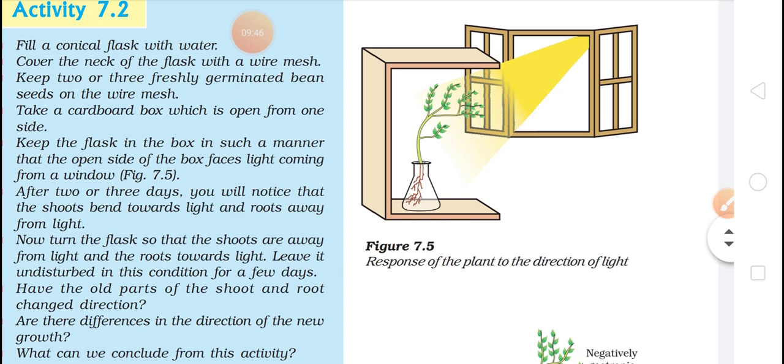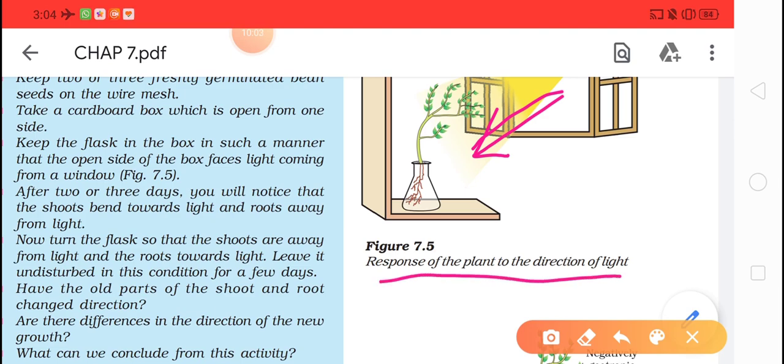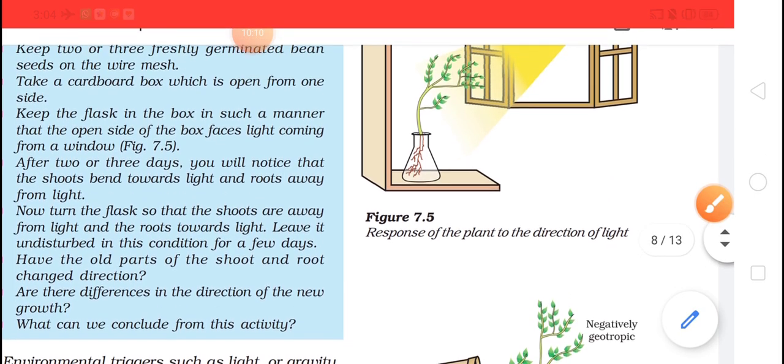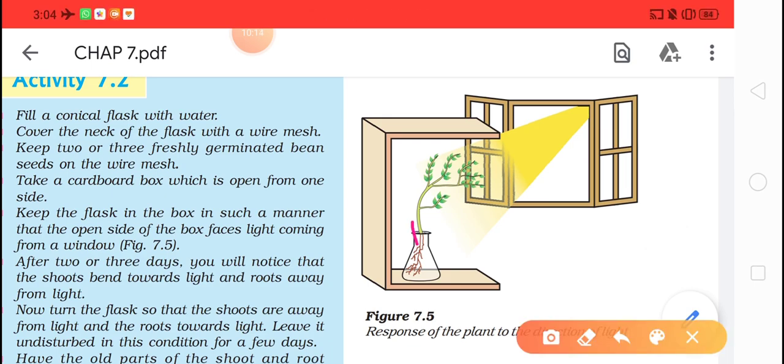Yes, see this figure 7.5, which you see. What they are doing is, from one side of the window the sun rays are coming on this jar. So this is the direction of light, and in whichever direction the light is, the plant will move in that direction only.